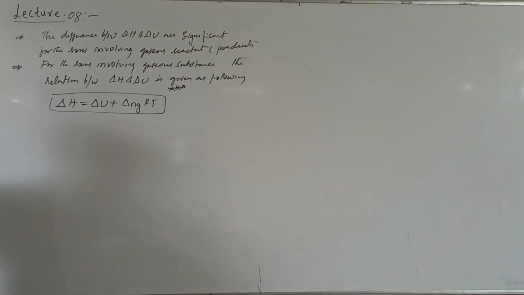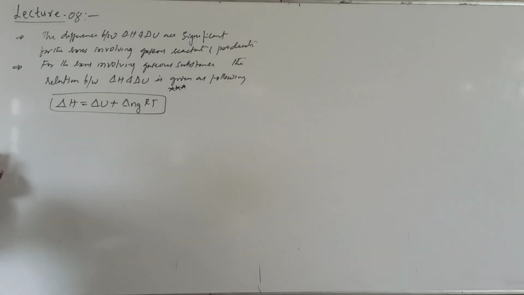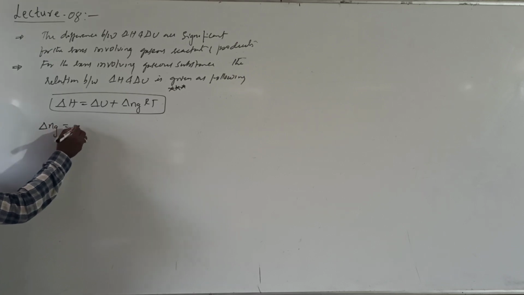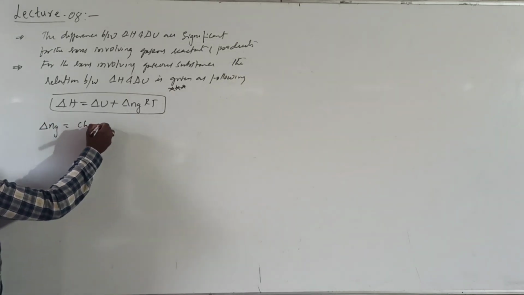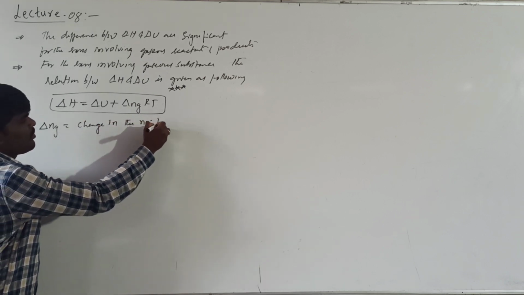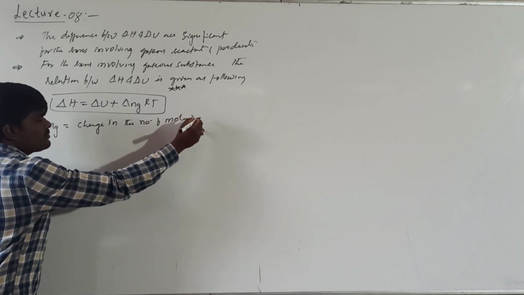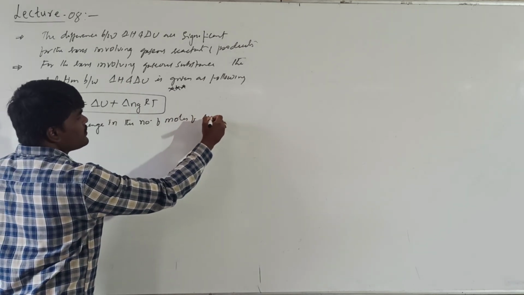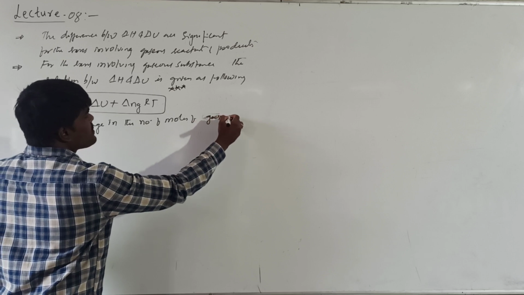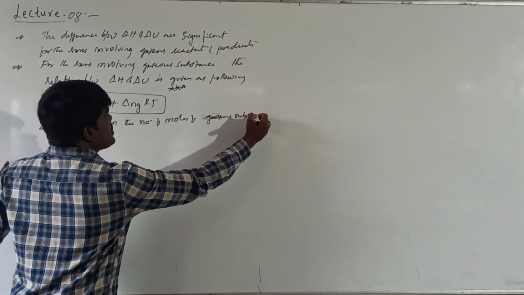We know that delta H is the heat change at constant pressure, delta U is the internal energy change at constant volume, whereas delta Ng indicates the change in the number of moles of gaseous substances.